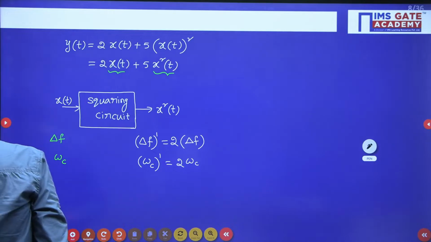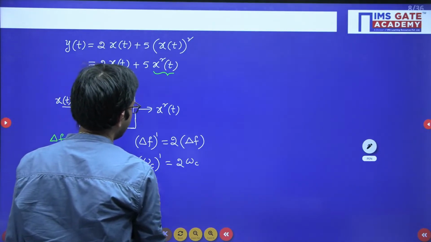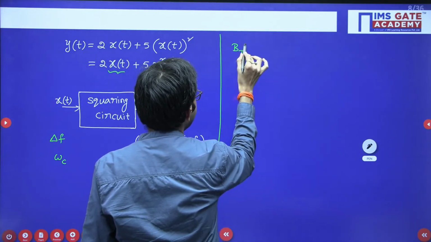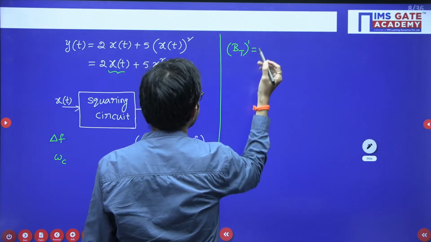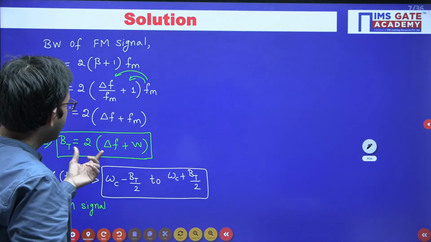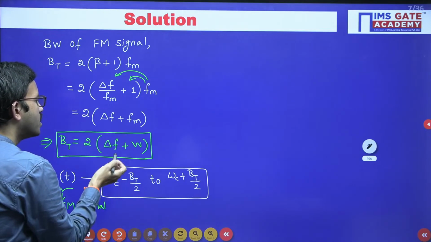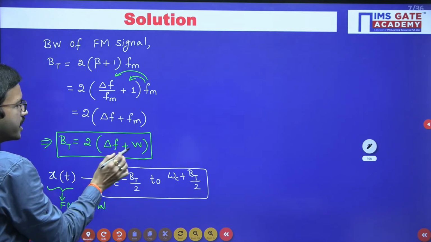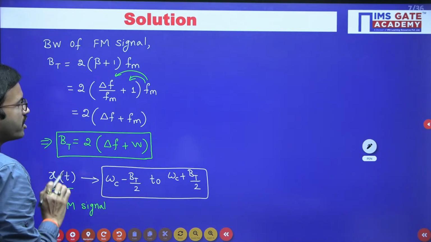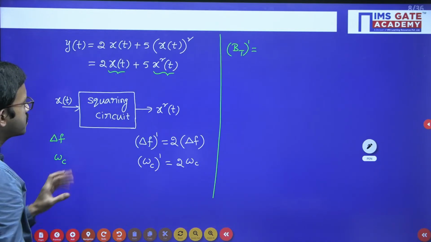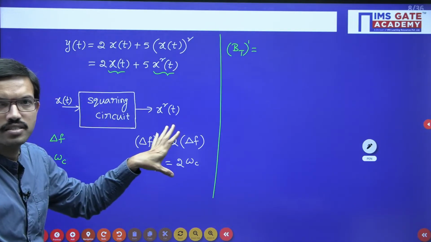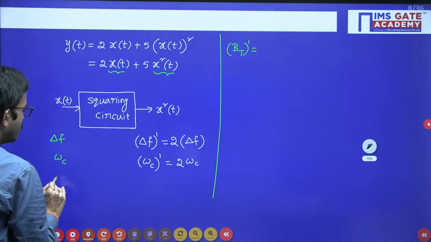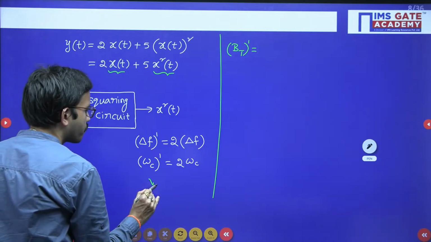Now regarding bandwidth here, for the timing I am considering B_T dash. So here we got this formula, right? In this particular formula, regarding delta f there is a modification. Regarding W there won't be any modification. Whenever you are passing any FM signal through a nonlinear device, only delta f changes, and f_m won't change. Here f_m is W, so that will remain the same.